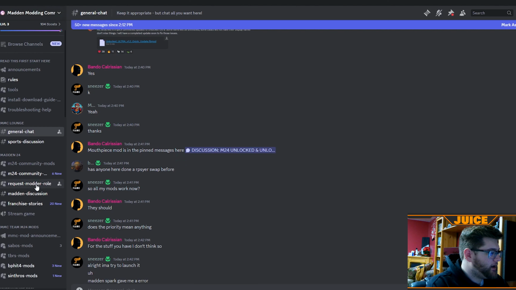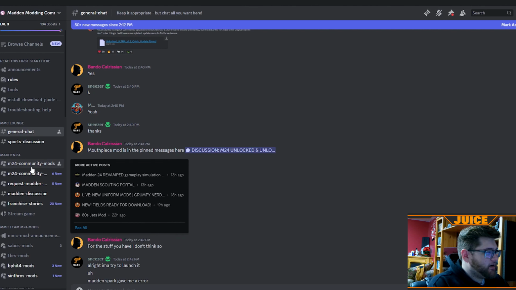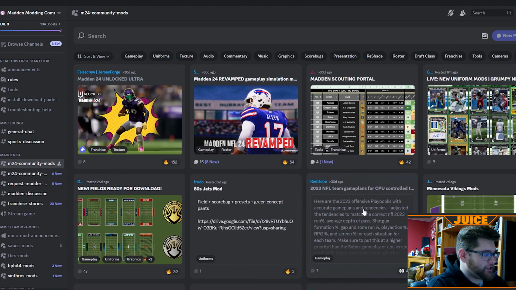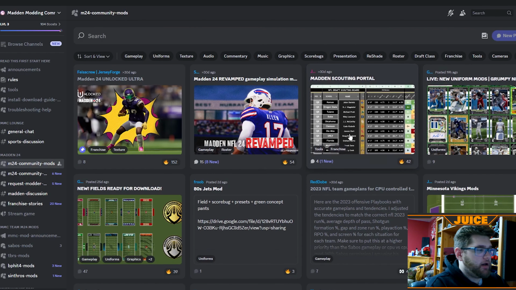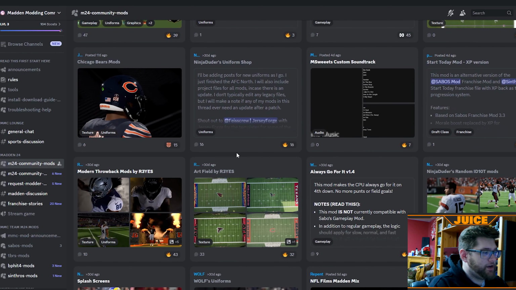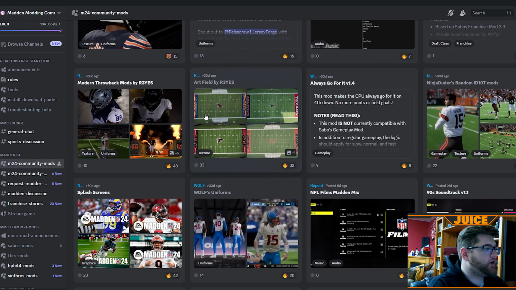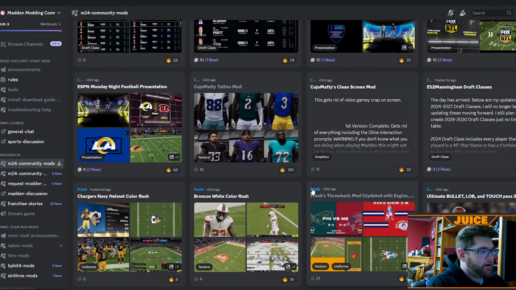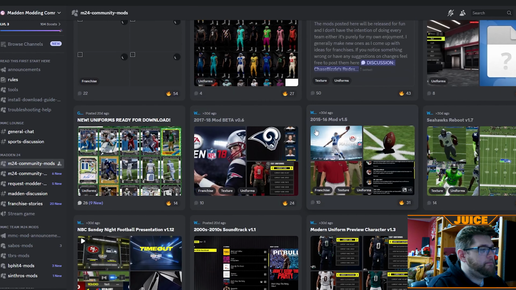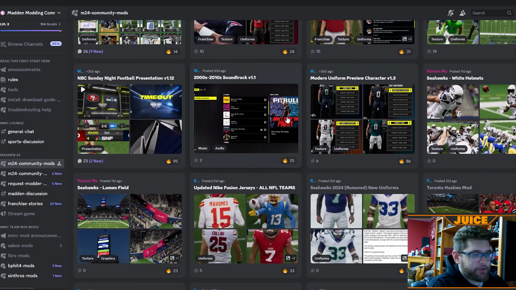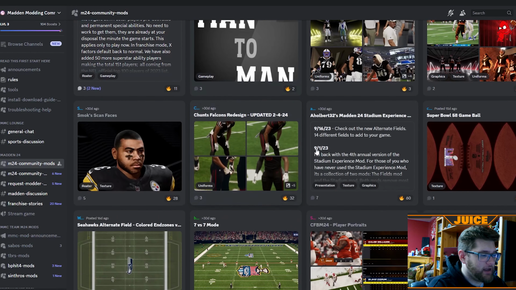But then the meat and potatoes of the Discord page is the modding section. This is where people in the community that are allowed to post their mods for people to use. There's so many different things in here. So many different mods. Absolute millions of mods. Okay, maybe that's an exaggeration, but there's tons and tons and tons of different mods.